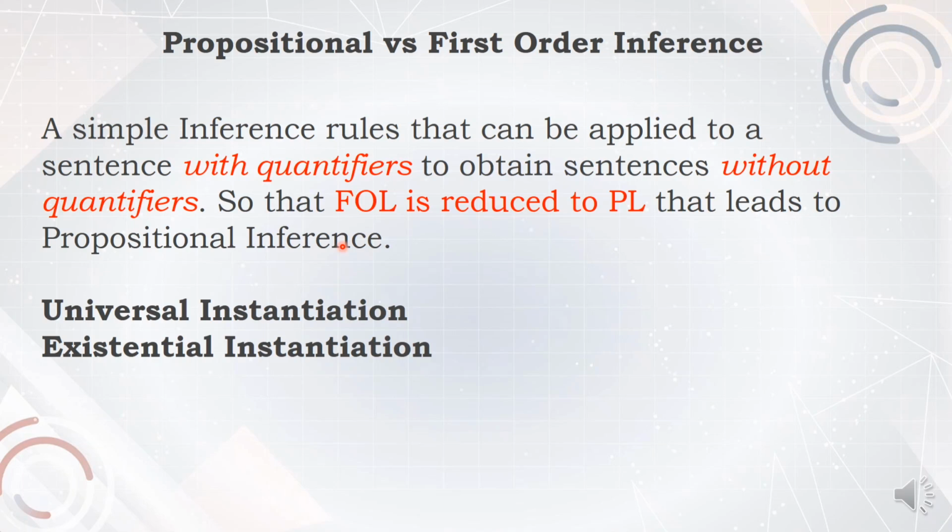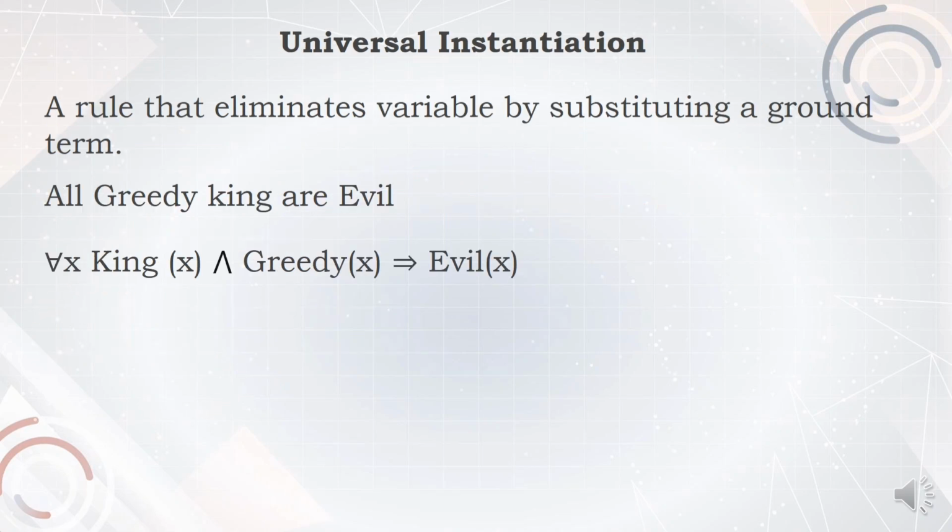The removing of this quantifier, we call it instantiation. We have universal instantiation and existential instantiation. In these two topics, we are going to remove these two quantifiers. Let's discuss universal instantiation. What is its meaning? This is one universal quantifier. In this statement, we are going to have this universal quantifier, and I am going to explain how to remove it.